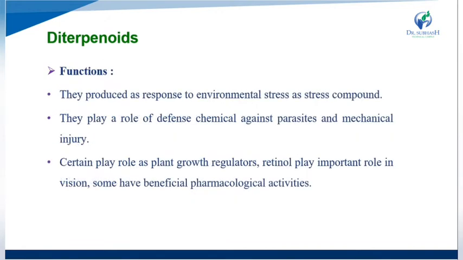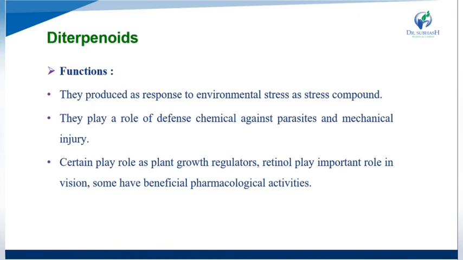As for their functions, they are produced in response to environmental stress as stress compounds, and they play a role as defense chemicals against parasites and mechanical injury. Certain ones play a role as plant growth regulators, retinol plays an important role in vision, and some have beneficial pharmacological activity.